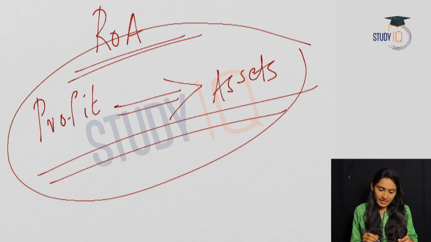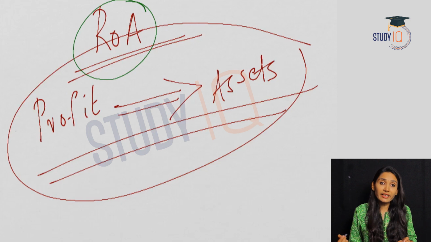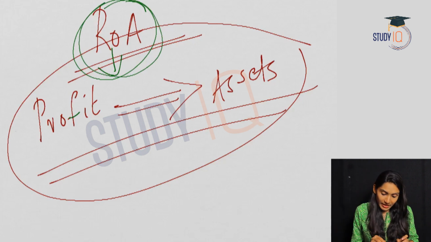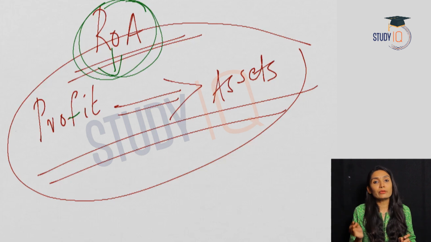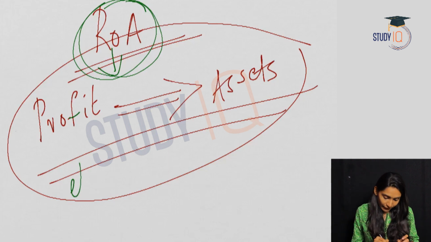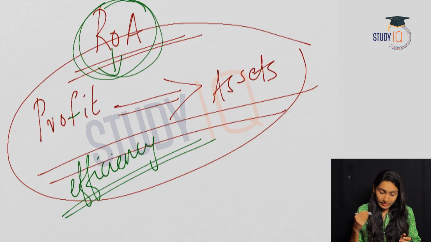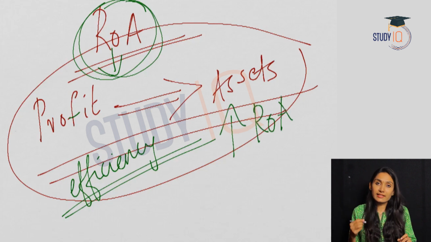Return on asset is a measurement. We already said that it is an indicator. This measures the relationship between profit and the assets of a bank. Return on asset measures how efficiently a bank utilizes its assets. So if a bank utilizes its assets in a better manner, the return on assets will be more. If there is better utilization of the assets, ROA or the return on assets will be more.